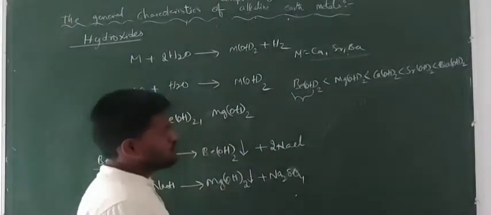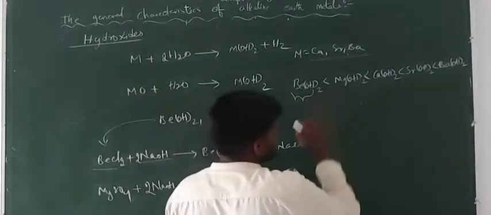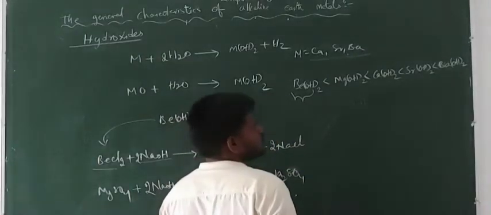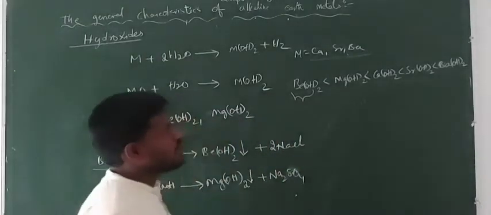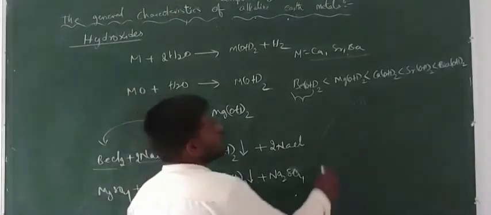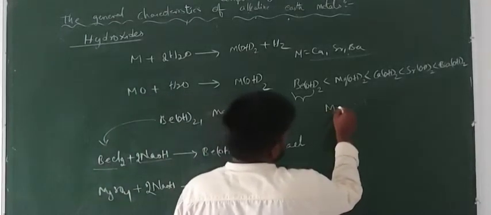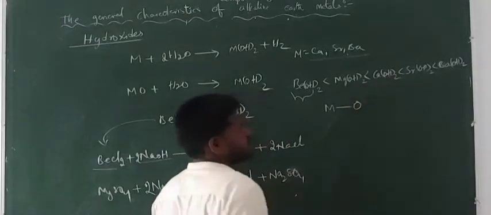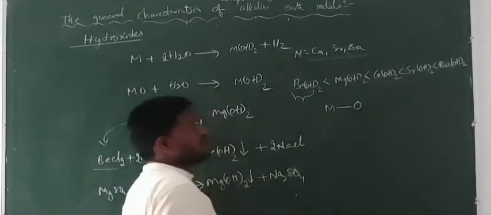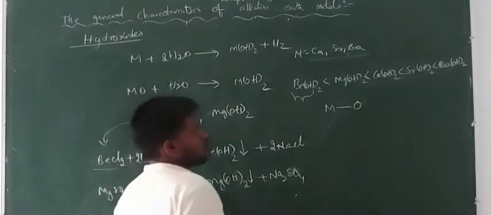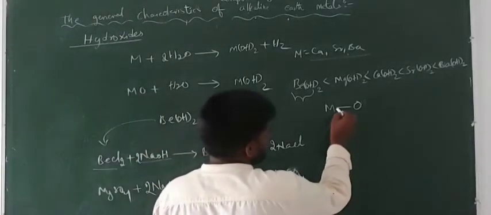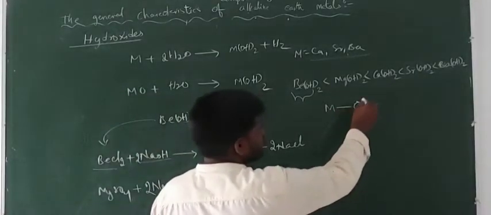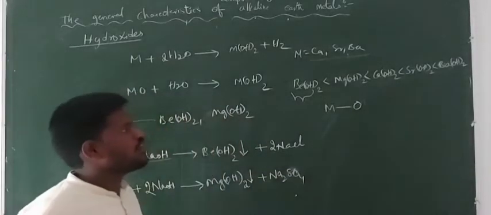First of all, before that, the basic strength depends upon the size of the metal ion, or the bond strength between the metal and the oxygen in these oxides. The basic strength depends upon the bond between the metal and the oxygen present in a particular metal oxide.